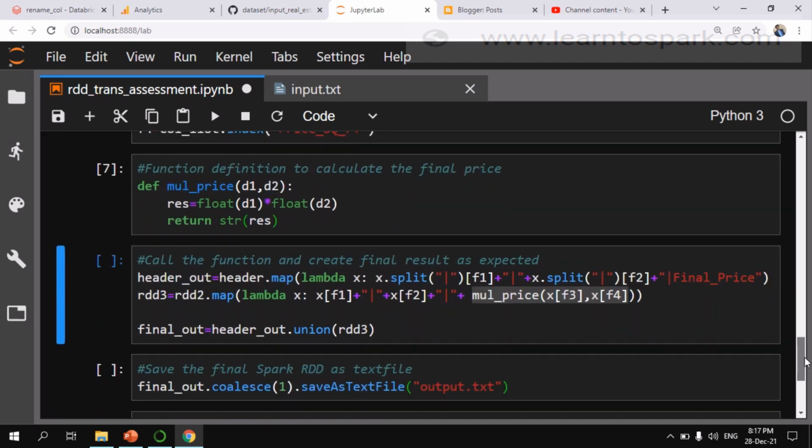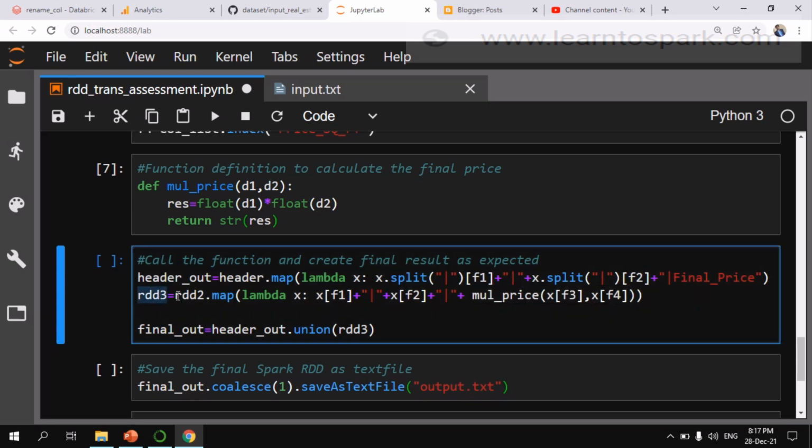Now we have to call the above declared function. In RDD3 you can see I am using a map function which will be applied on each and every record, and here I am taking only 3 records, and I am passing the indexes that we have extracted above. From x I am taking x of F1, and then I am concatenating it with the pipe symbol, and finally I am using this multi-price function, and I am passing the F3 and F4 columns. So now we are ready with the data.